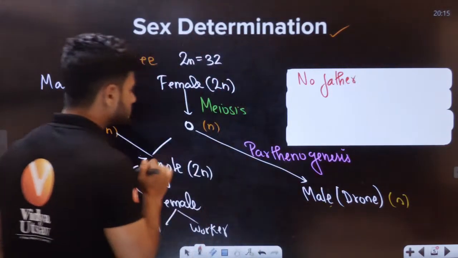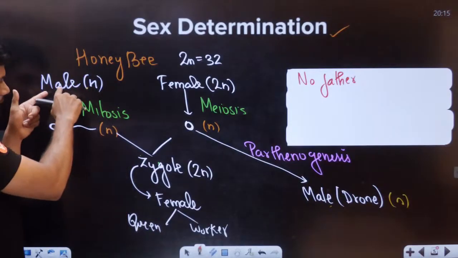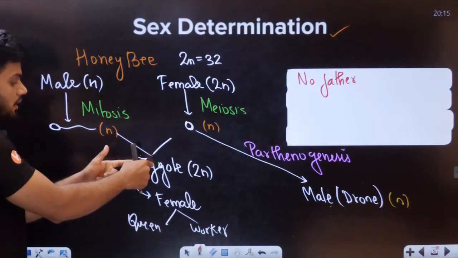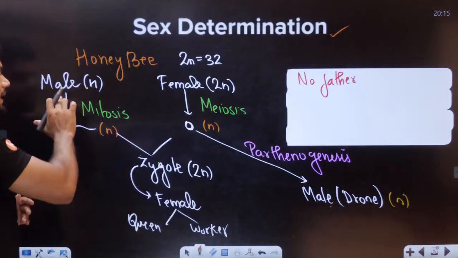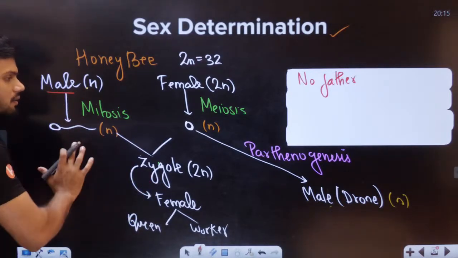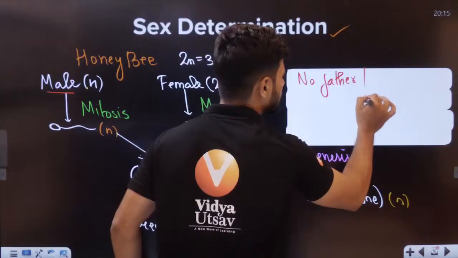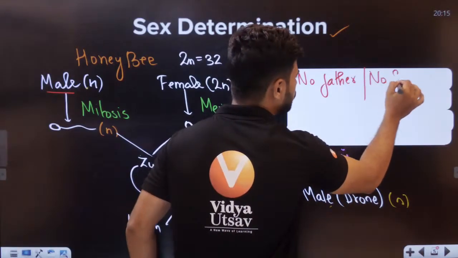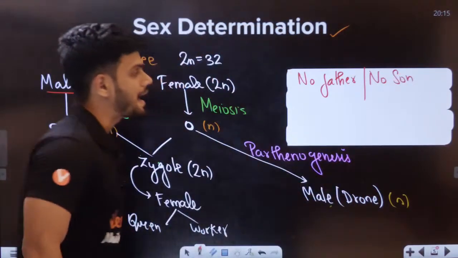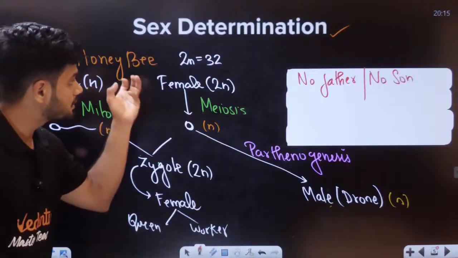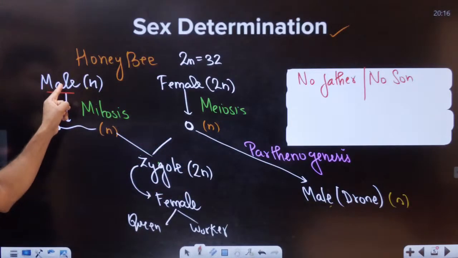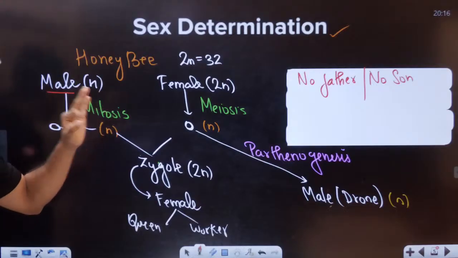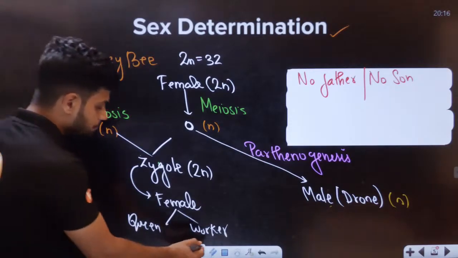Now, students, tell me, when this male and this female fertilize, do we always get a female? Yes, we always get a female. So can I tell this male will never have a son? There is no son at all. So in this case of sex determination, there is no father to this male and no son for this male.